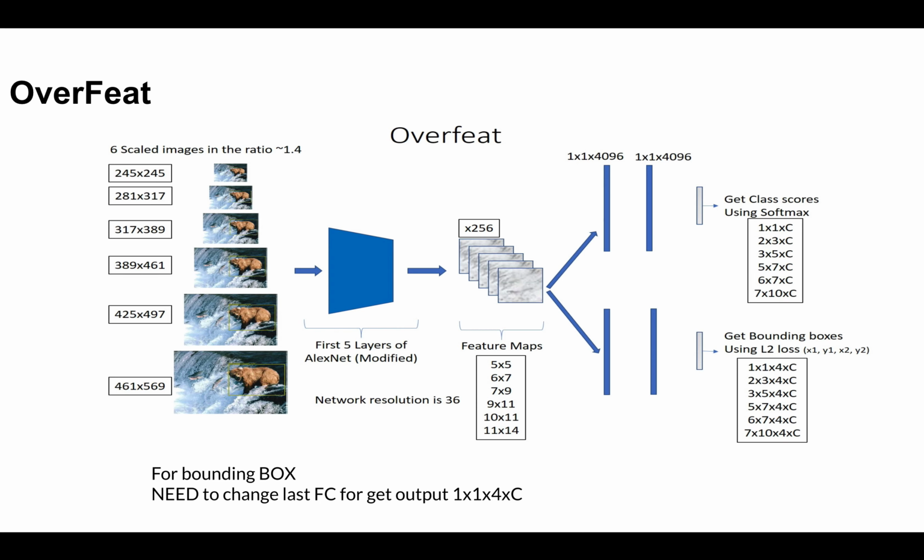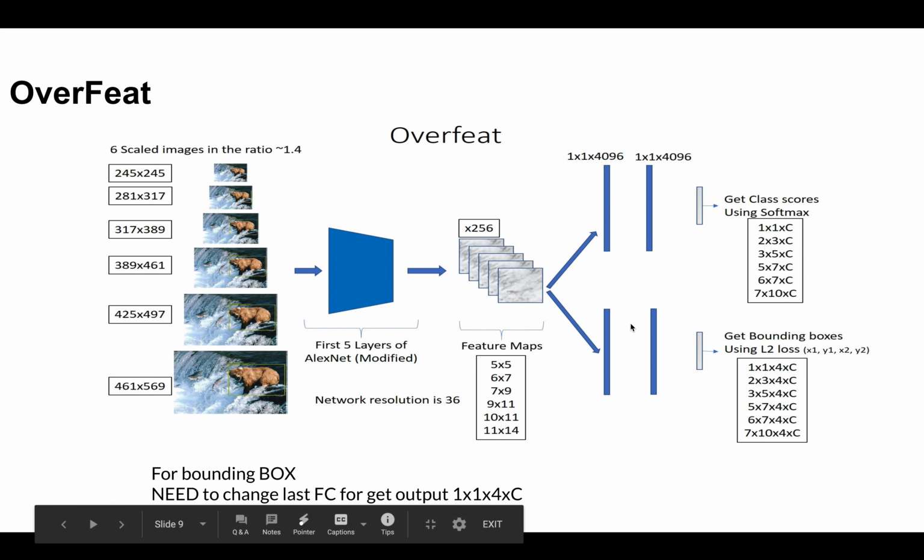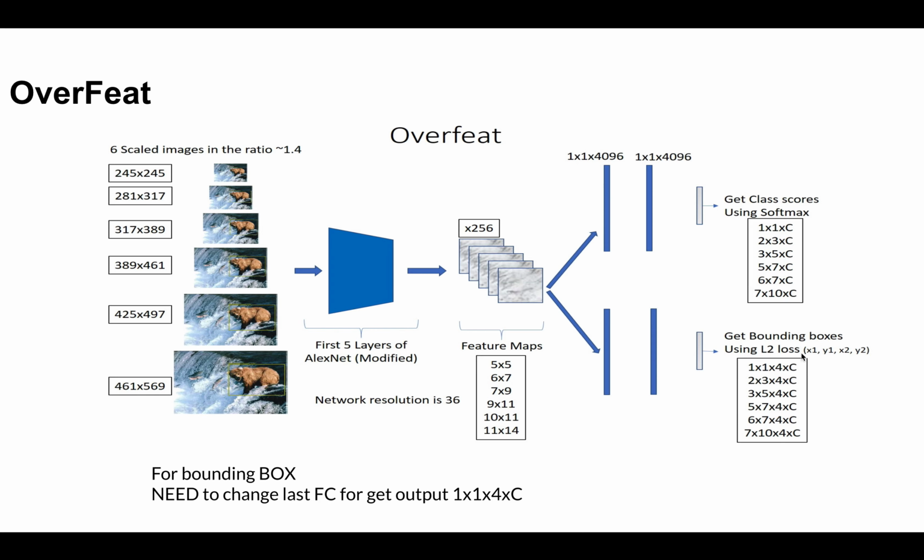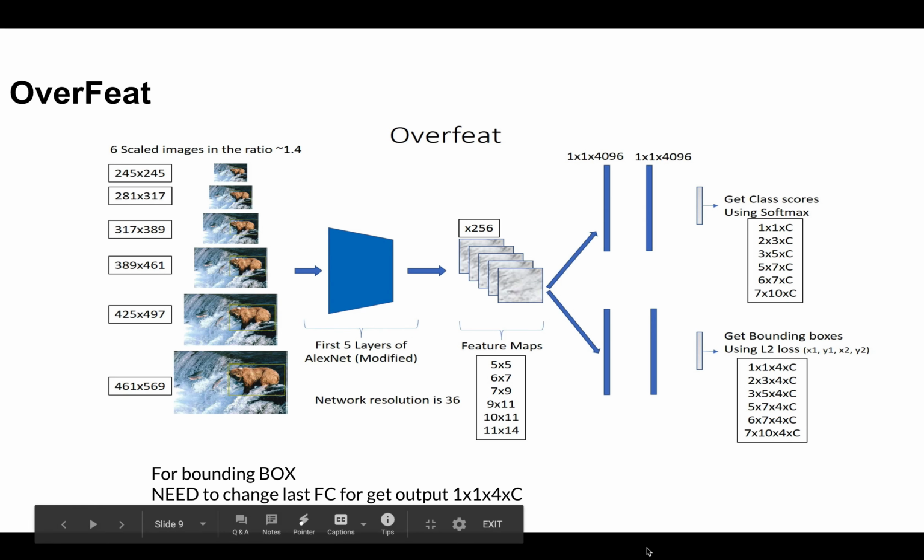For the detection and bounding box detection task, it is somewhat different. The whole network up to this layer is the same, but the output is generally a bounding box, because there are 4 coordinates: x1, y1 and x2, y2. So we need to increase by 4 parameters here.